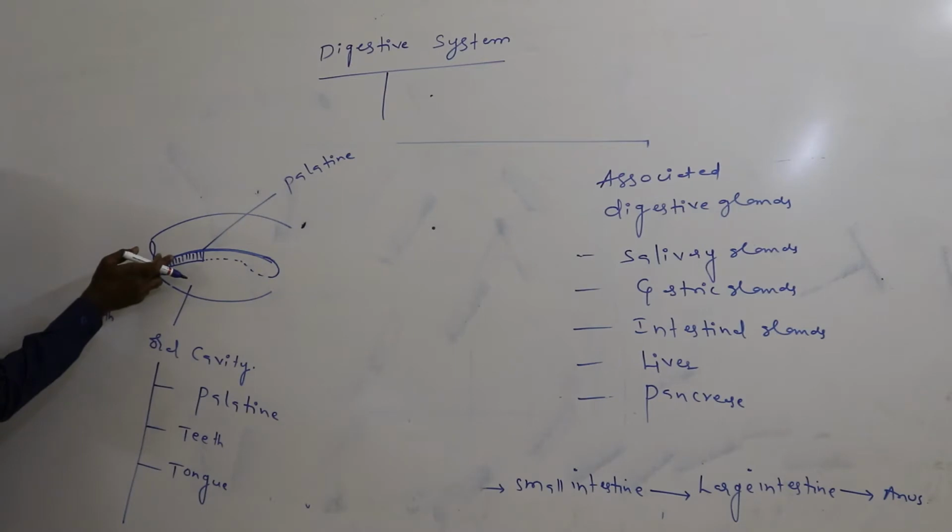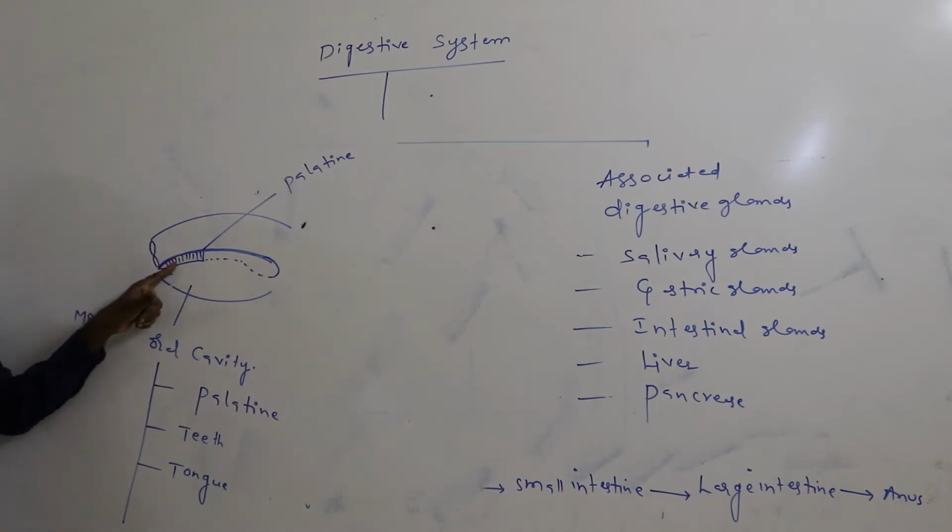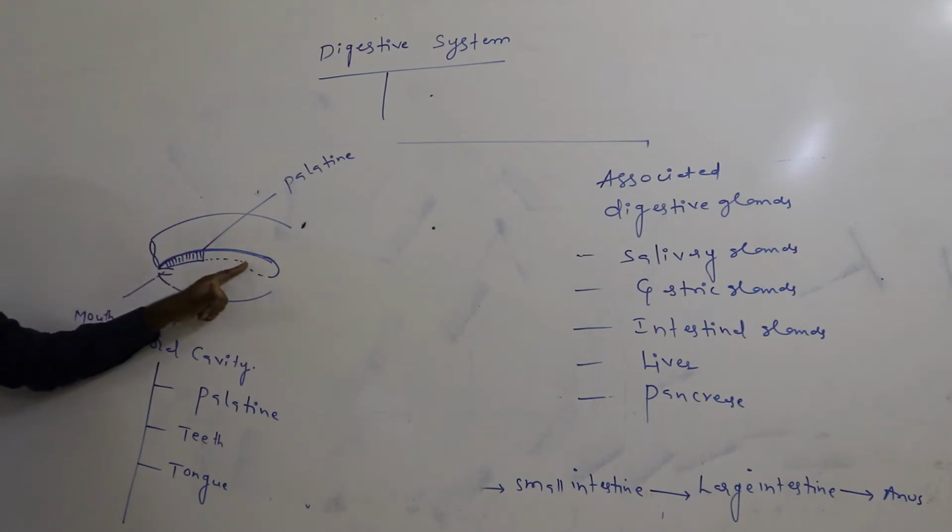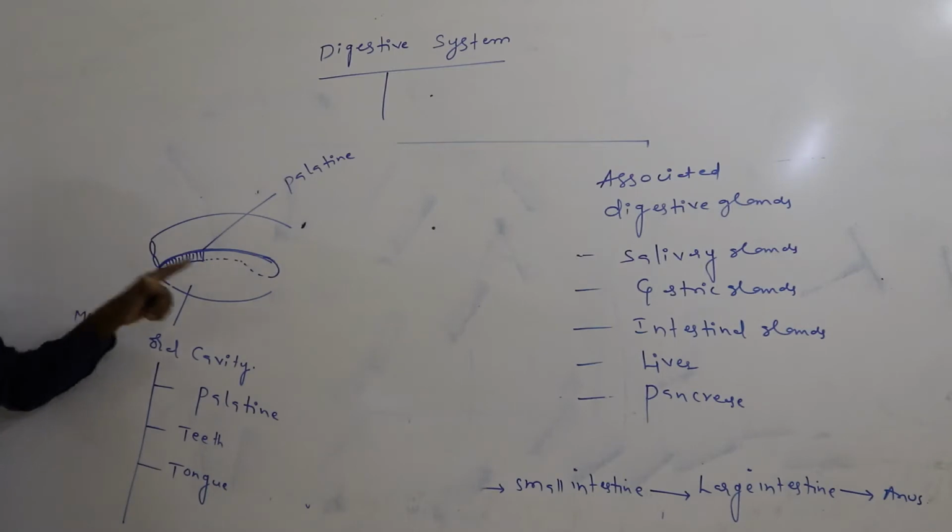Anterior hard palate, posterior soft palate. This is the hard palate. This is made up of bony process. This is the soft palate. This is made up of connective tissue, areolar connective tissue.